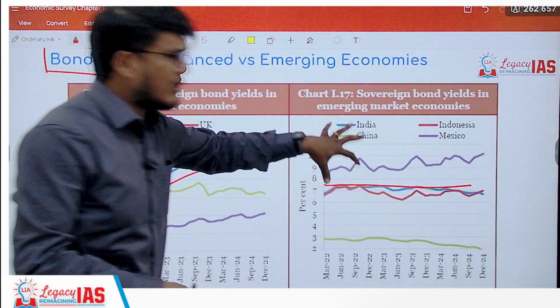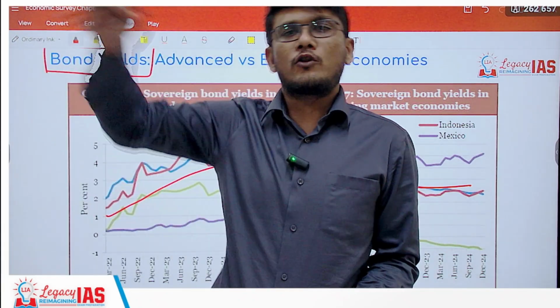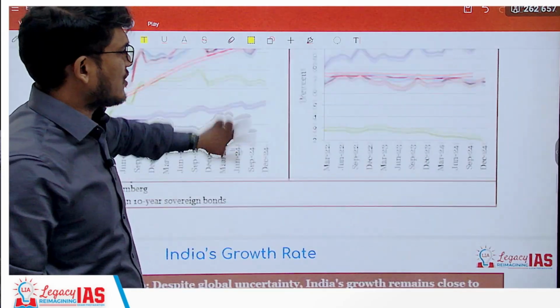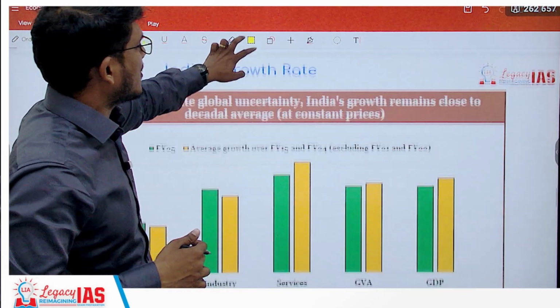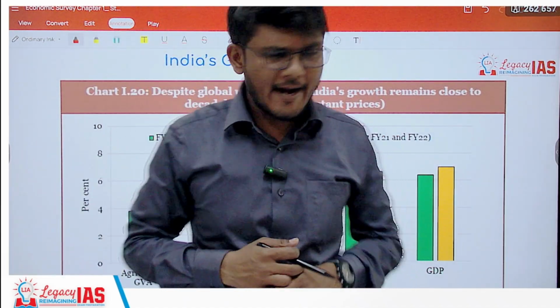And remember, all these graphs that you are seeing in front of you, there is no consecutive growth or consecutive downfall. There are fluctuations, as you can see, because the questions in UPSC are generally based on trends of the last 5 years, last 10 years, last decade, so on and so forth.